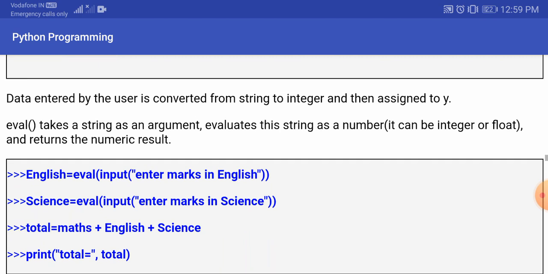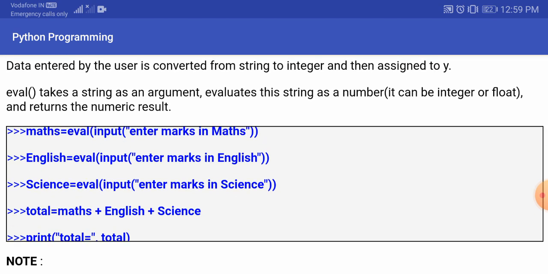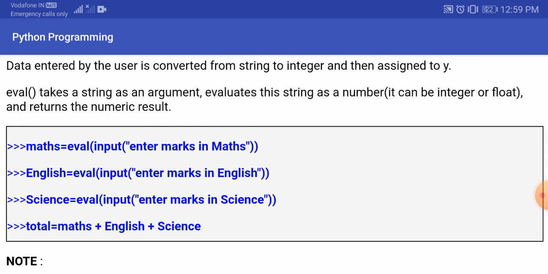Then the eval function is there. You can say this eval function is a very smart function, and eval takes a string as an argument, evaluates this string as a number, and returns the numeric result. That means eval is actually going to take the values in the form of a string, but it is going to do the calculations and the manipulations according to integer or float.